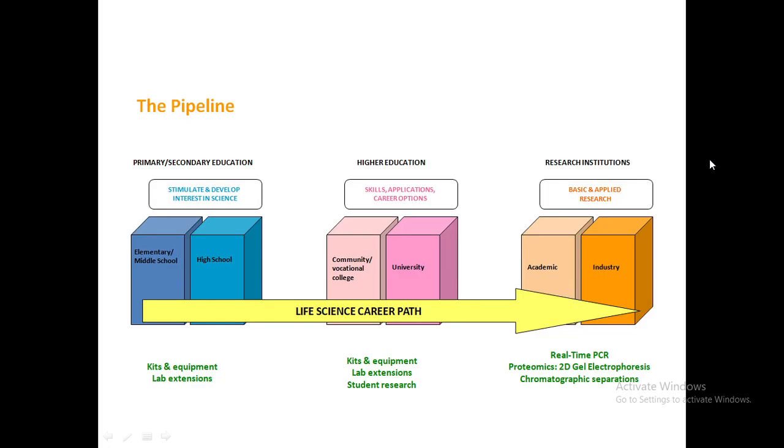So there is a pipeline about this information. First is the primary and secondary education, which stimulates and develops interest in science. You can develop these techniques in elementary, middle schools or high schools. This is your life science career path, which enters into basic and applied research. Then in higher education, the skills and applications, the career options should be there with your community and universities. The next is the research institutions where we are working. These are under the category of basic and applied research, where academia and industry are both working in collaboration.